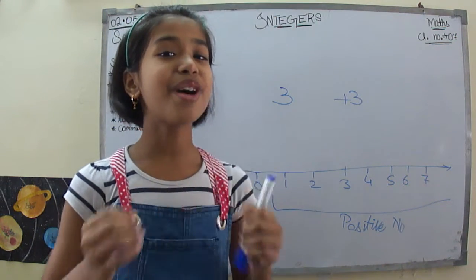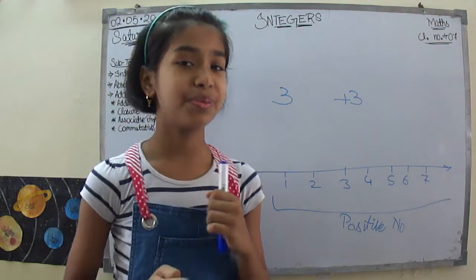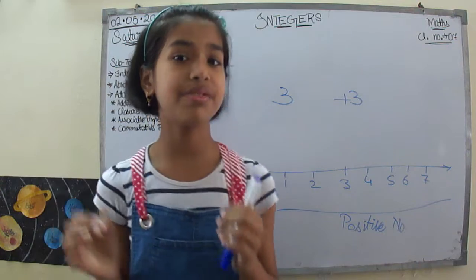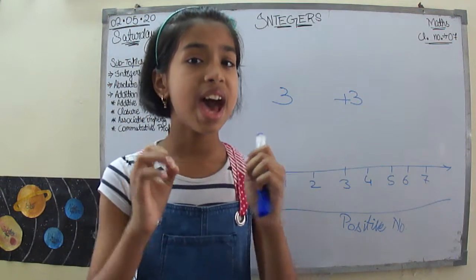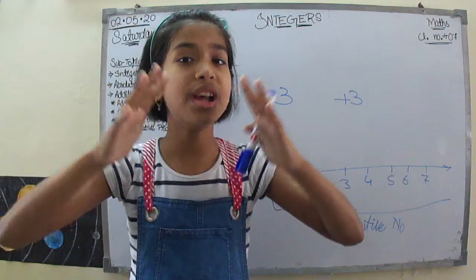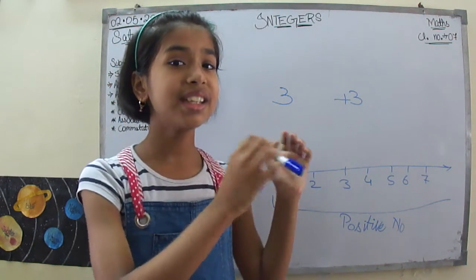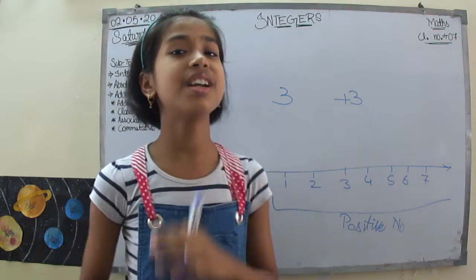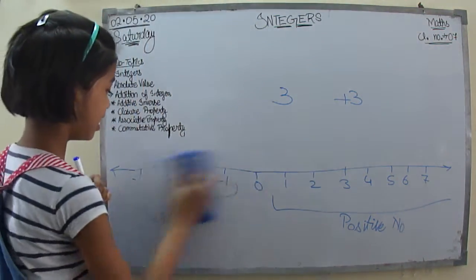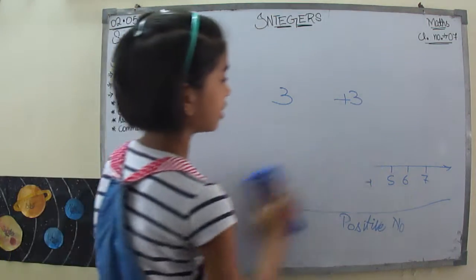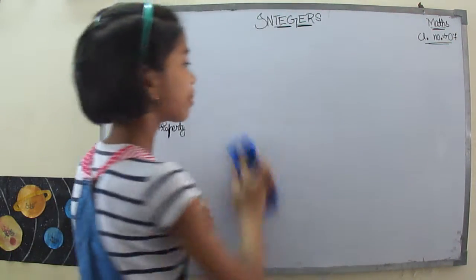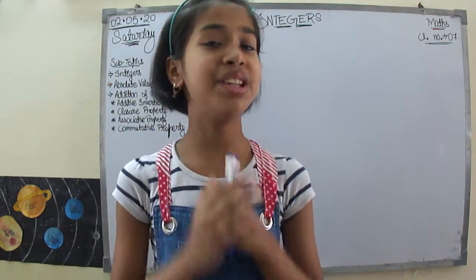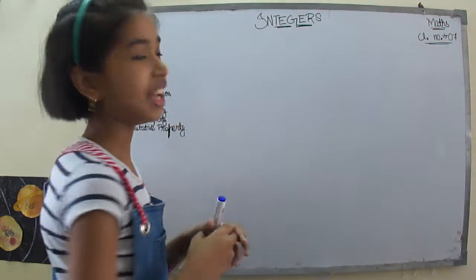Now, let's talk about the absolute value. But first, you should know that all the negative numbers, all the positive numbers and the 0 make the number line, and the numbers on the number line are called the integers. So let's learn about the absolute value over here. So, what is an absolute value? Let's talk about that.